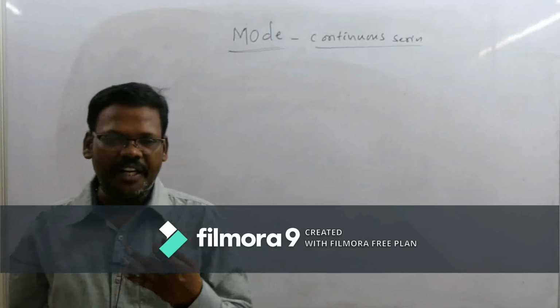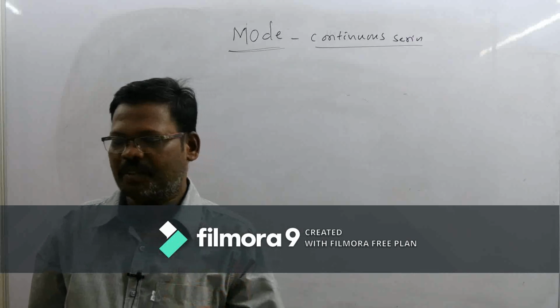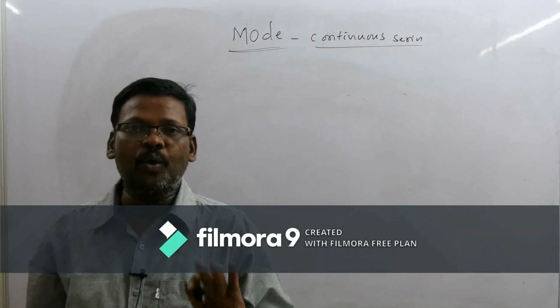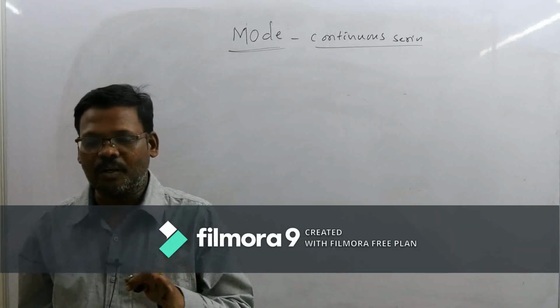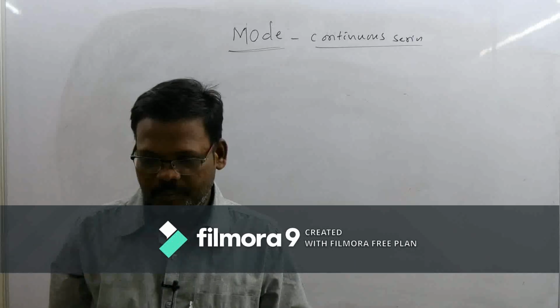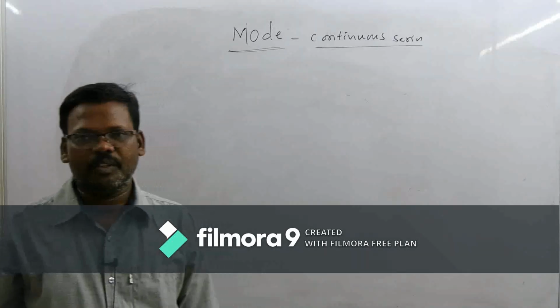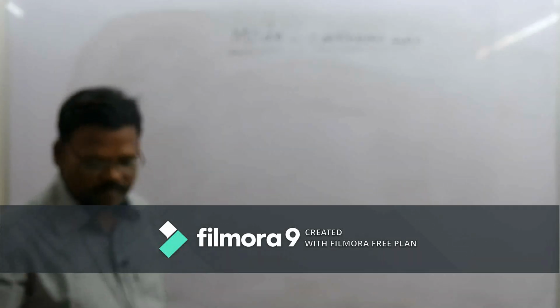If we are not able to identify the model class by inspecting the frequency, we have to use a group table method, which is called the group data method. For that, we will try to exercise one sum.